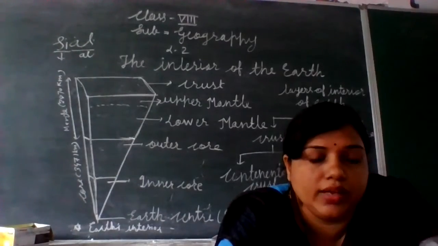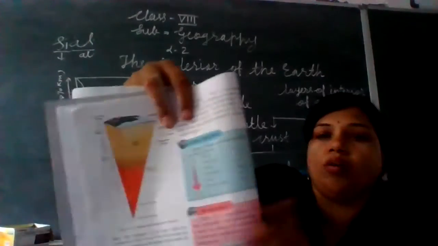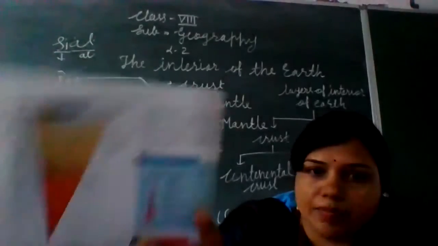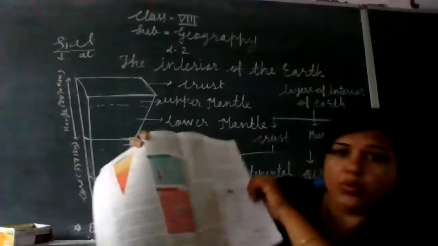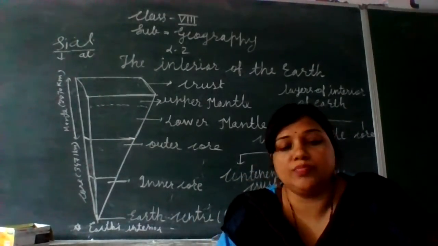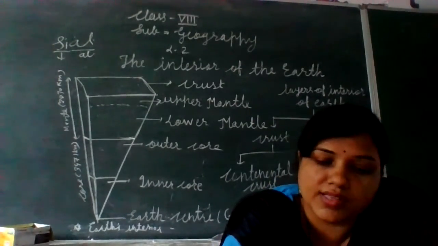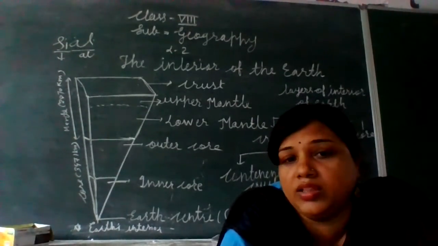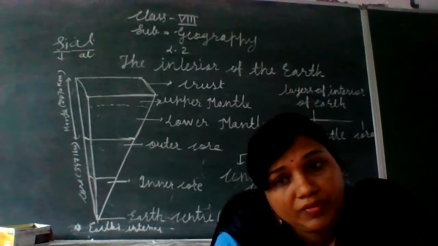Actually, the symbols of silicon and the other elements are mentioned here. Silicon is indicated by the symbol Si, aluminium is Al, magnesium is Mg, nickel is Ni, and Fe is ferrous. Ferrous means iron. So these are the symbols of the elements. The ferrous and nickel, in which layers these elements are found, we will discuss later.